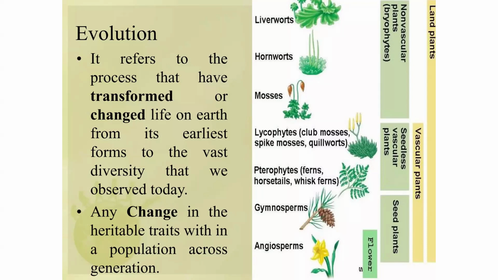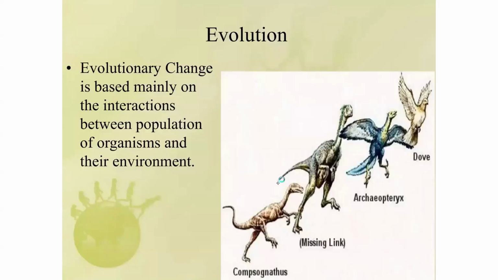So evolution is a process in which living organisms change with time, and that change usually produces new organisms that suit the natural environment. Okay? Is that clear?